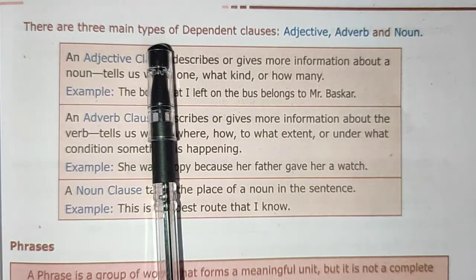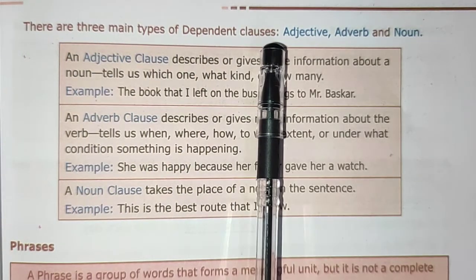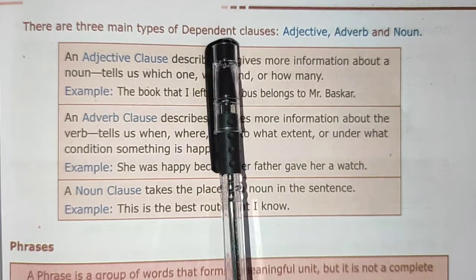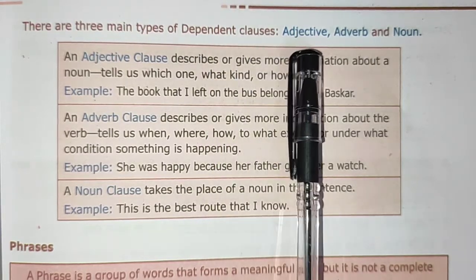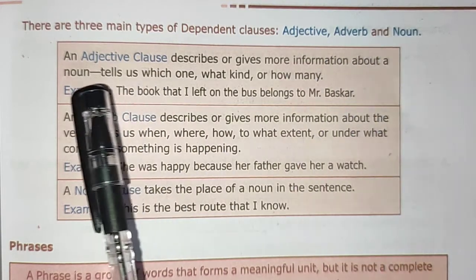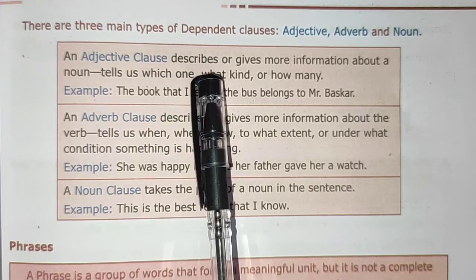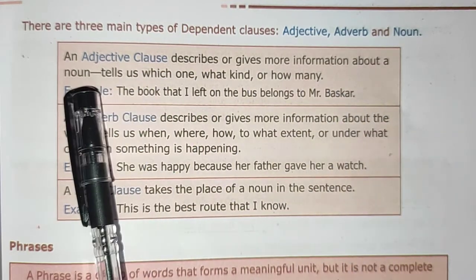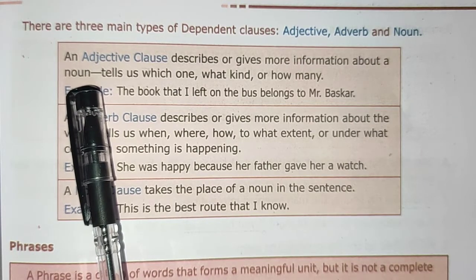There are three main types of dependent clause. So this dependent clause has three types. They are adjective, adverb and noun. This adjective clause describes or gives more information about a noun. So it tells us about a noun.